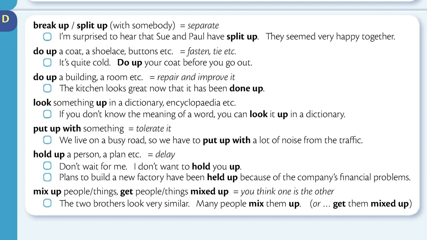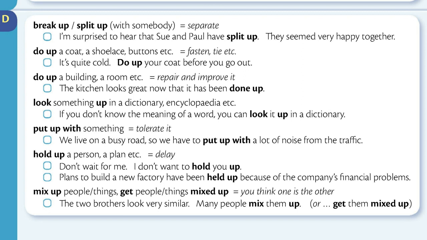Hold up a person, plan, etc. means delay. Don't wait for me. I don't want to hold you up. Plans to build a new factory have been held up because of the company's financial problems.